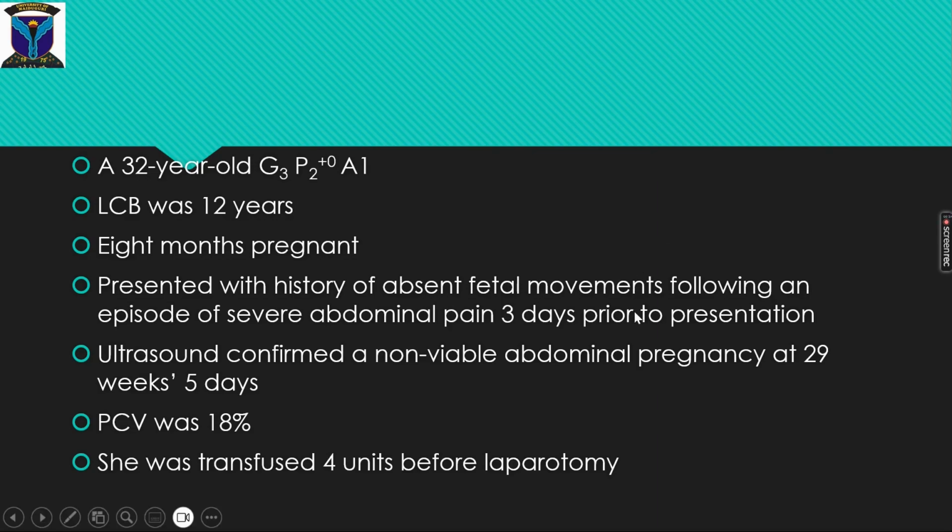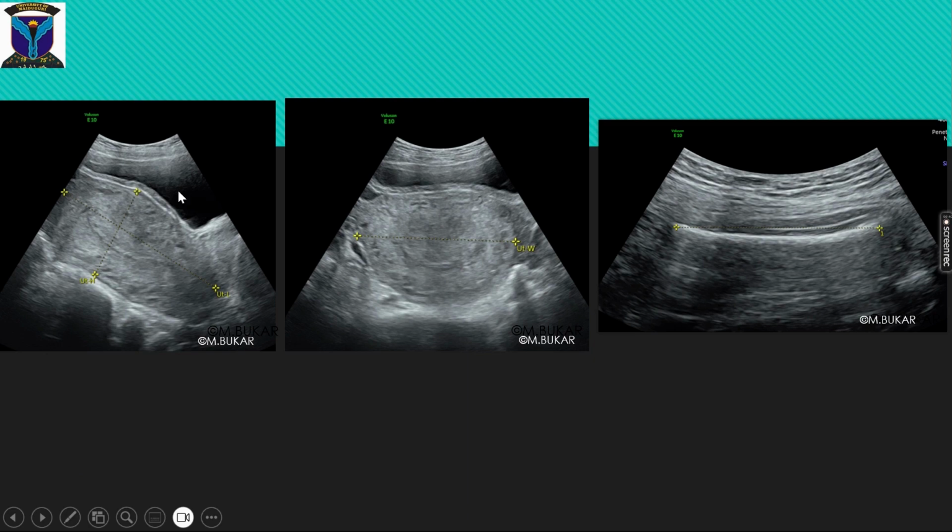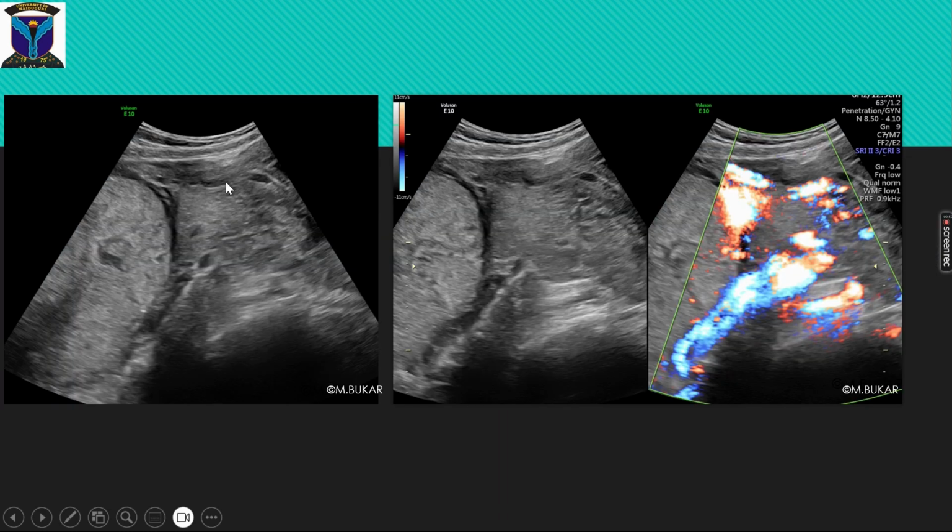Her PCV at presentation was 18%. She was transfused 4 units prior to laparotomy. Note the empty and bulky uterus with anterior-posterior asymmetry, probably due to uterine contractions at 29 weeks 5 days of gestation. The transverse section of the uterus shows close proximity of the degenerating placenta to the uterine fundus.